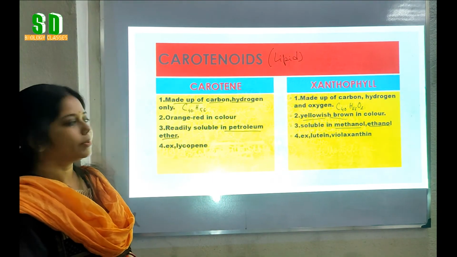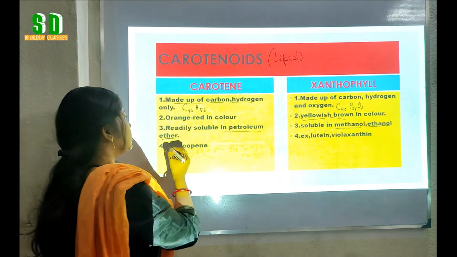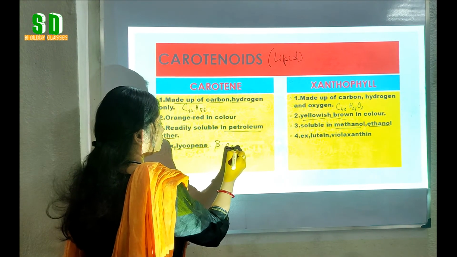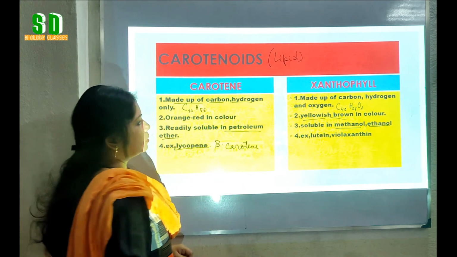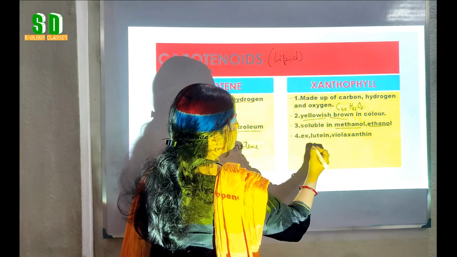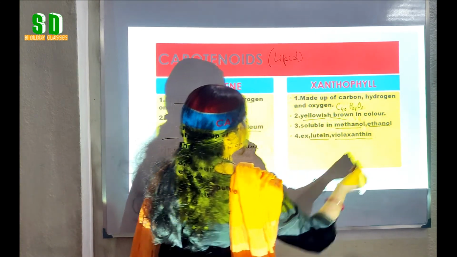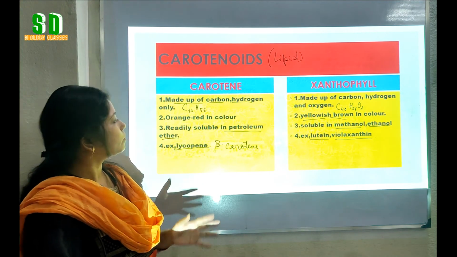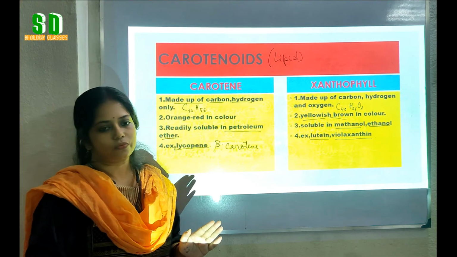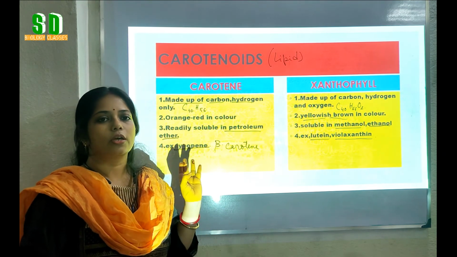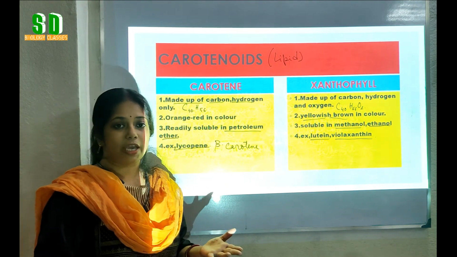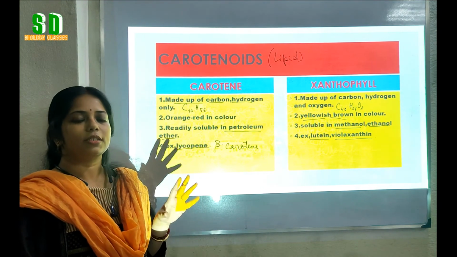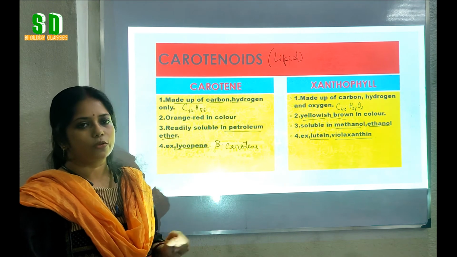Now, what are the common examples of carotene and xanthophyll? The examples of carotene are lycopene and beta carotene. Whereas examples of xanthophylls are lutein and violaxanthin. So these are some common differences between carotene and xanthophyll. So till now we have learned about chlorophyll, the different types of chlorophyll, and the carotenoid pigments which are present in the green plants and help in the process of photosynthesis.